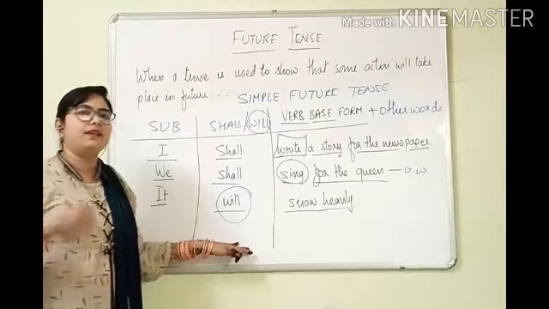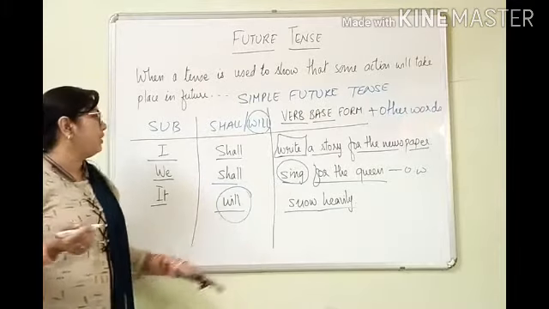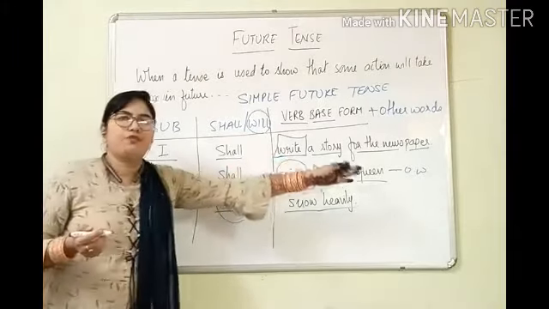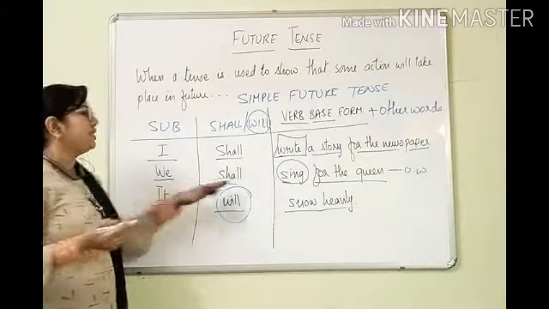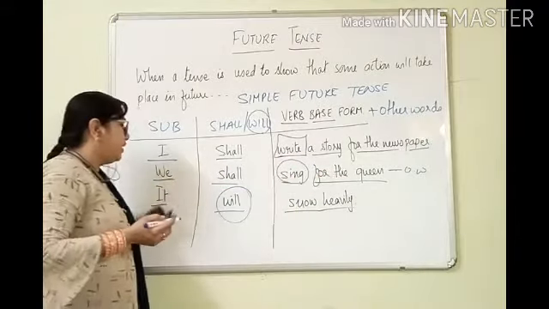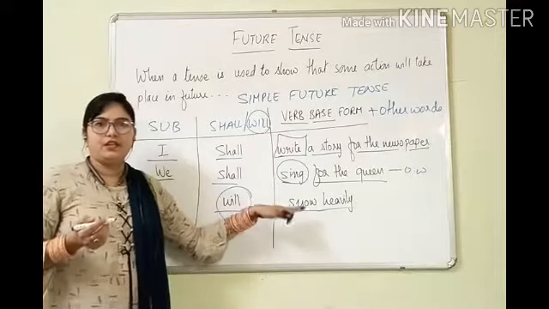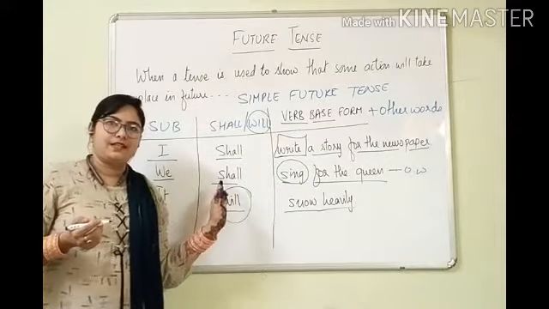The action will take place in future. In the simplest way, we are talking: I shall write a story for the newspaper. We shall sing for the queen. It will snow heavily. It is the simple future tense.